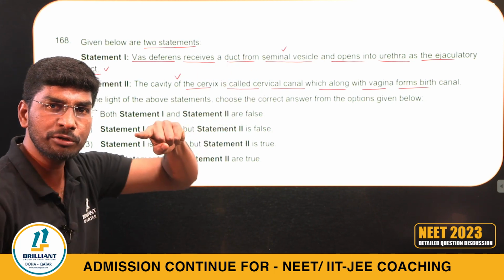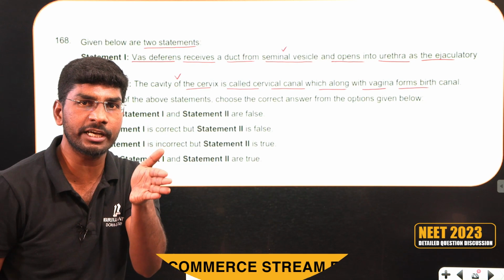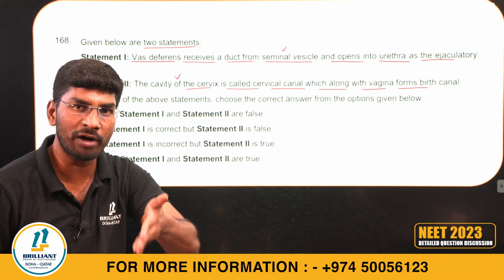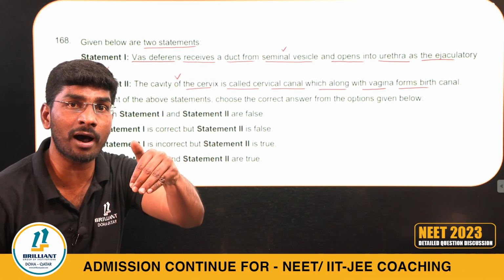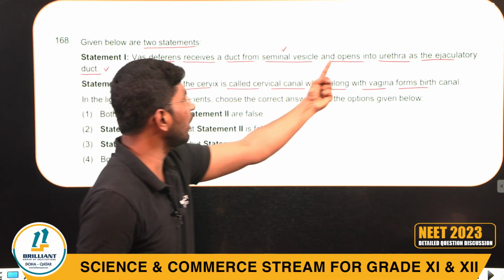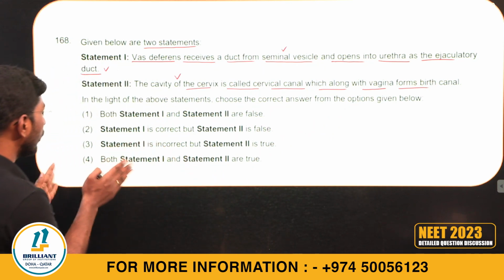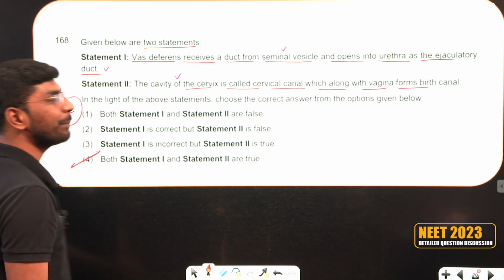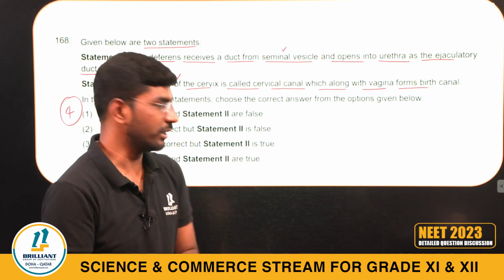If you can recall the pathway from seminiferous tubule to rete testis to vasa efferentia to epididymis, epididymis to vas deferens to ejaculatory duct to urethra. Yes, both statements are correct. So I am going with option 4. This is a human reproduction chapter question.